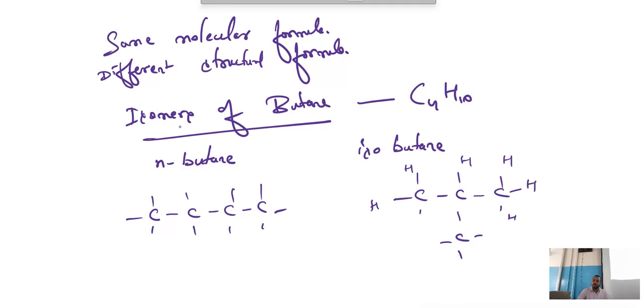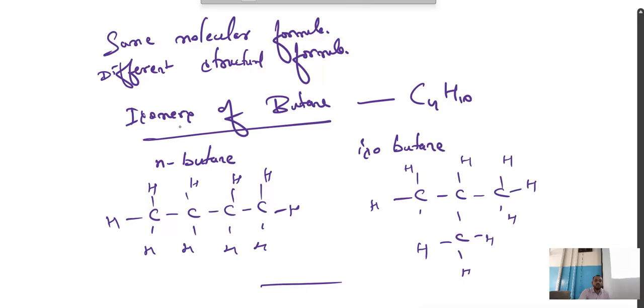Did you see? 4 carbon only. Hydrogen is also 10. But this is a straight chain and this is a branch chain. Since it is a straight chain, it is n-butane; it is a branch chain, isobutane. Molecular formula is the same, but structures are different.